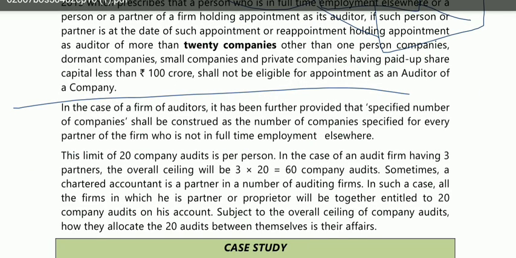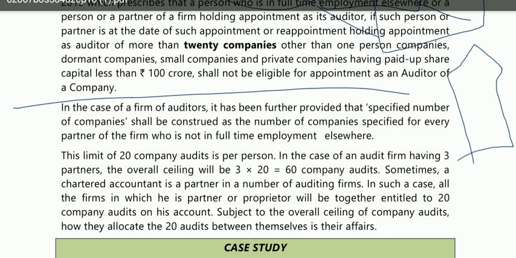That means it is an audit firm, and there are multiple auditors in that particular firm. So, what will be the condition there? They are saying that in the case of a firm of auditors, it has been further provided that the specified number of companies shall be construed as the number of companies specified for every partner of the firm who is not in full-time employment elsewhere.